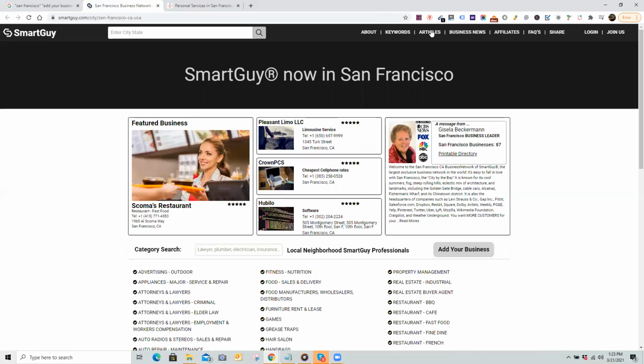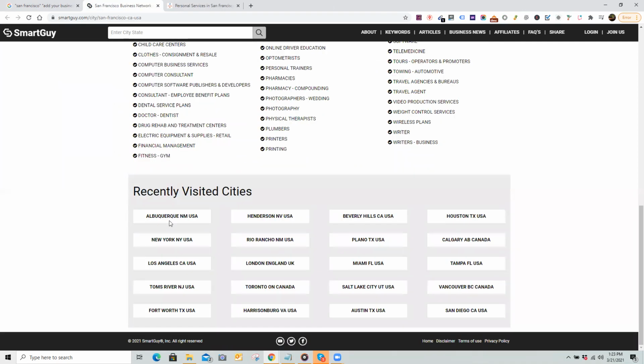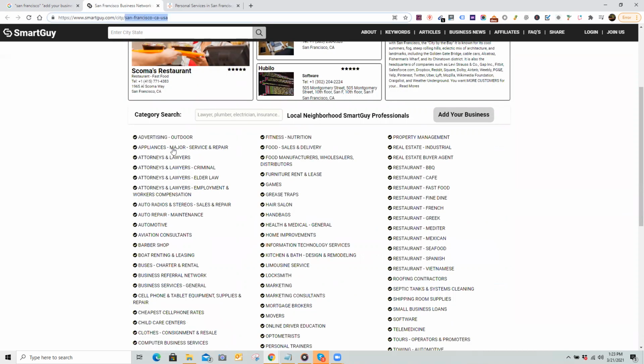Let's see. Keywords, articles, log in, join us. This is a good one. We definitely want to use this one. Yeah, this was a good one. I would use this because a couple of things. These are really the only things you got to look for. One, you want one that's going to be specific to the city. So you'll see something like the city name in it. That's a keyword that you're going to want to add this one to the list. Two, you don't see one specific business type like you saw with the other one that was the yoga instructor.